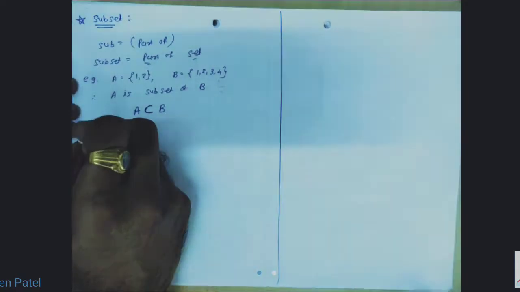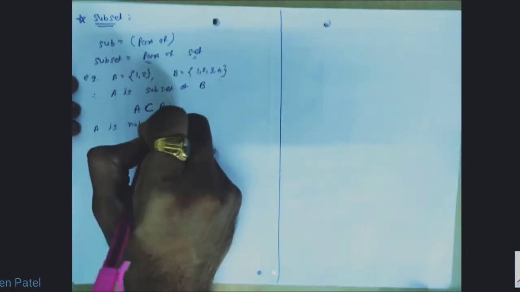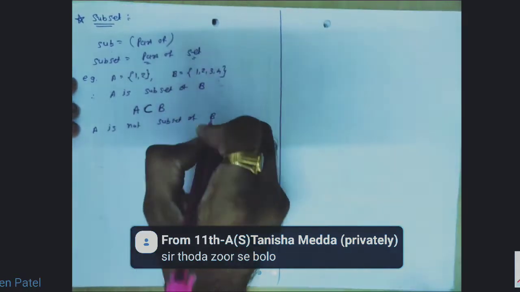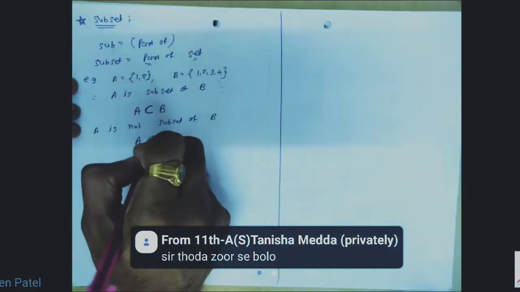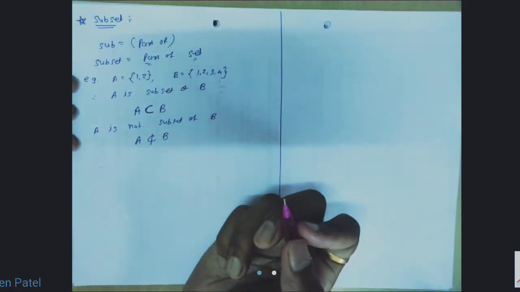When A is not subset of B, we can write like this. A is not subset of B.